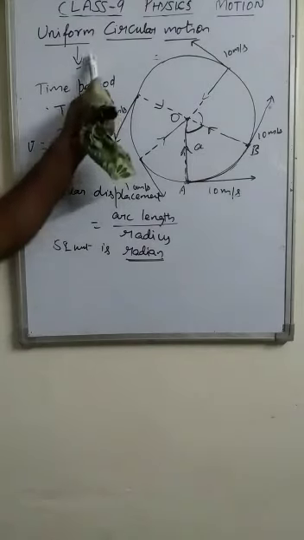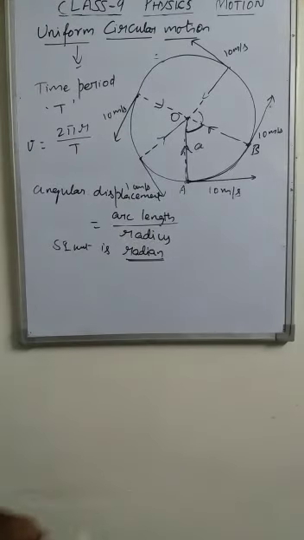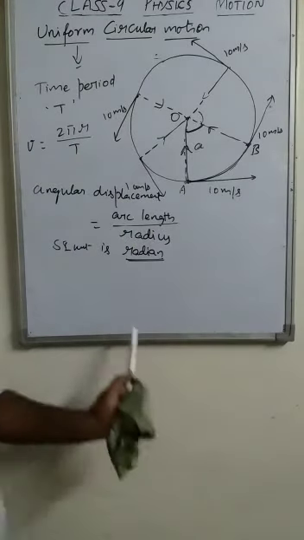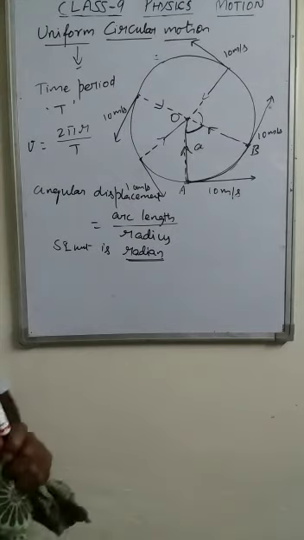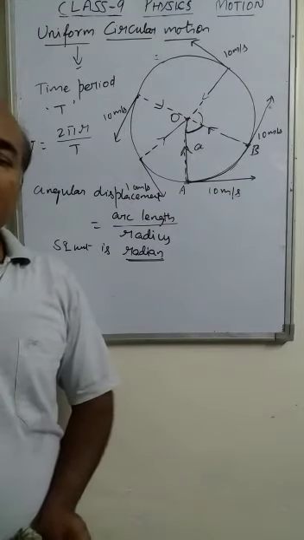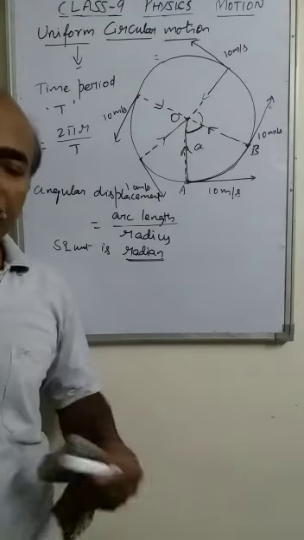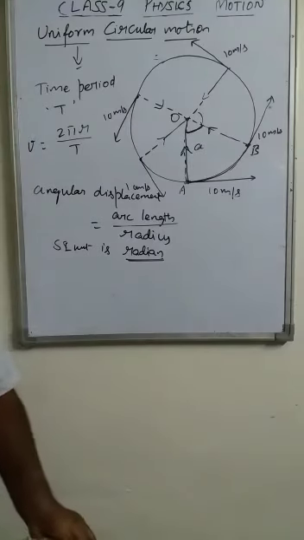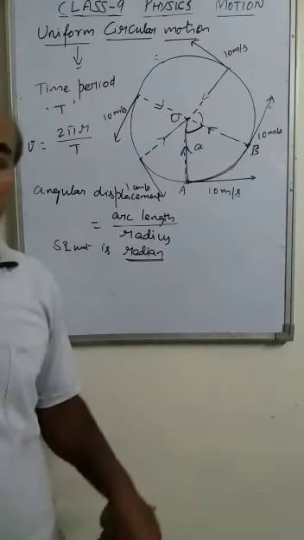Now this is about uniform circular motion. Now with this, the motion chapter is completed. In the next, we will discuss some questions and then we move on to the next chapter.